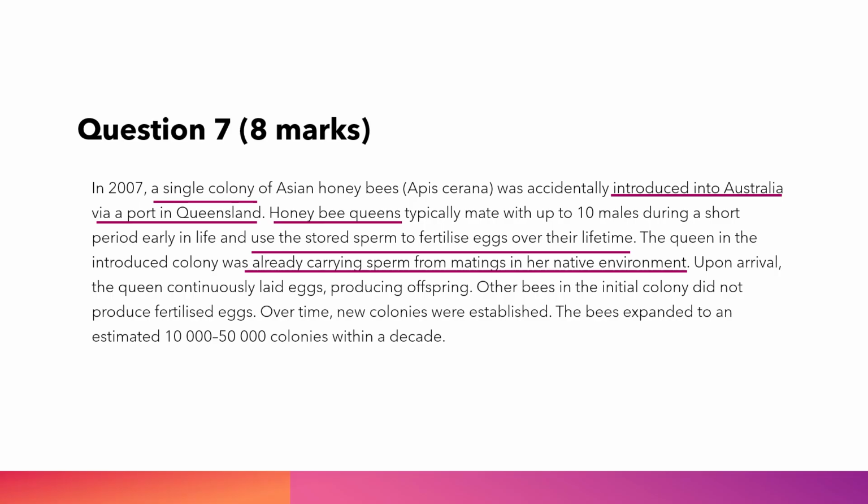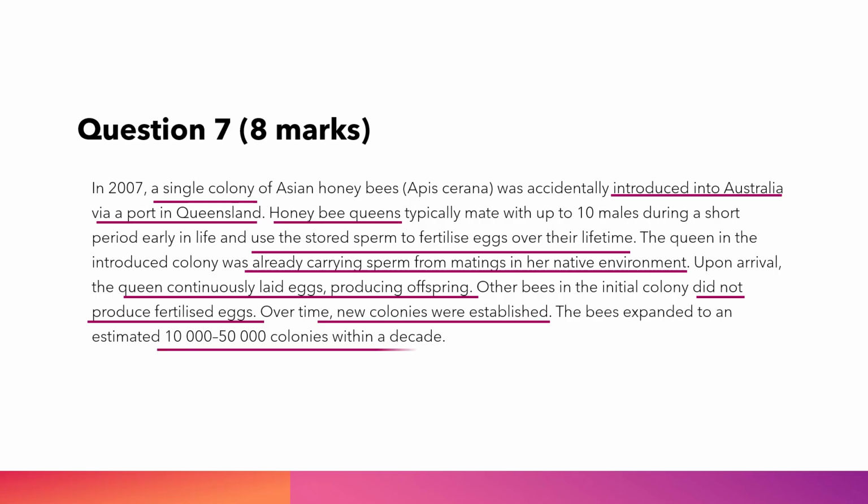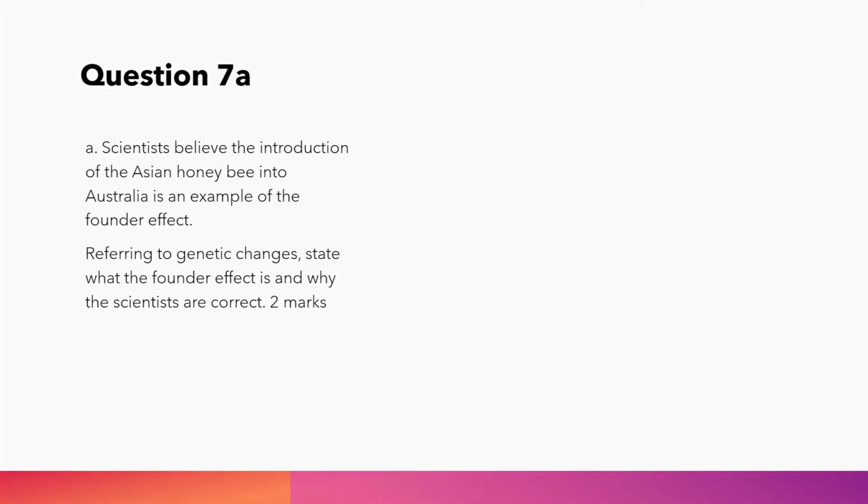Upon arrival, the queen continuously laid eggs, producing offspring. Other bees in the initial colony did not produce fertilized eggs. Over time, new colonies were established. The bees expanded to an estimated 10,000 to 50,000 colonies within a decade. Scientists believe the introduction of the Asian honeybee into Australia is an example of the founder effect. Referring to genetic changes, state what the founder effect is and why the scientists are correct.